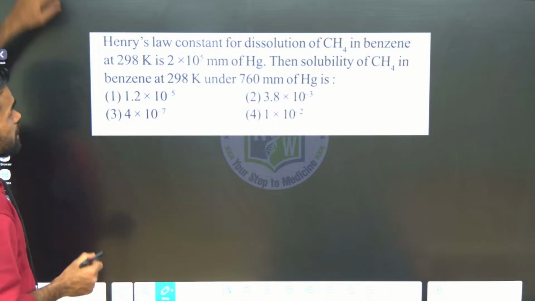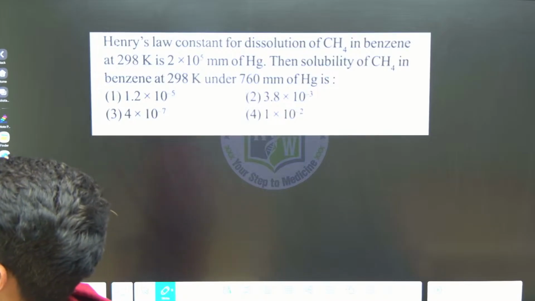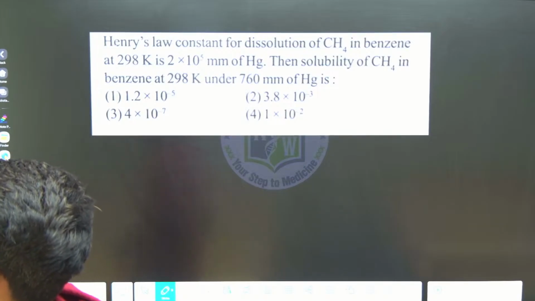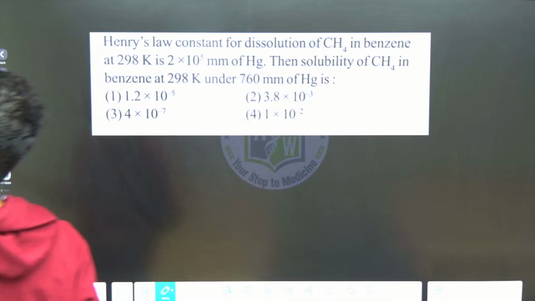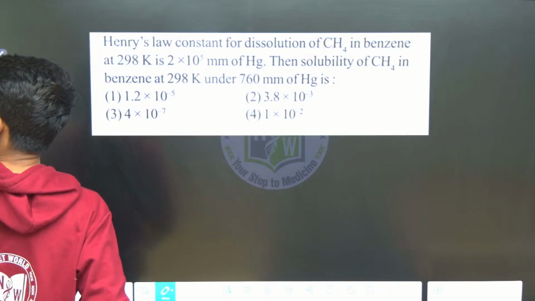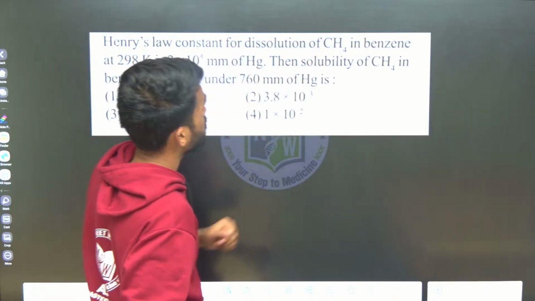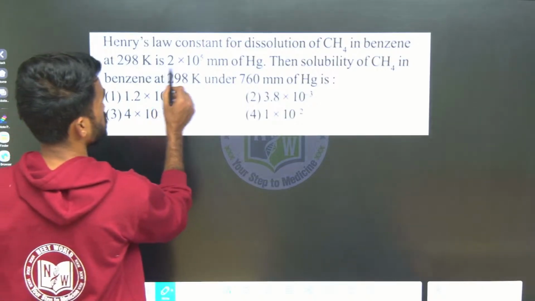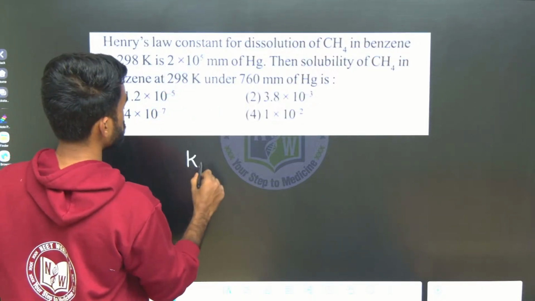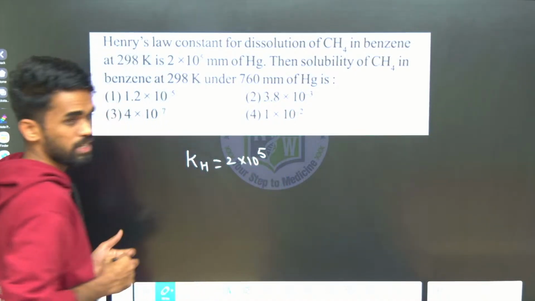Right. Can you answer me this? I will explain, no issues. So what they are saying: Henry's law constant for dissolution of methane in benzene is this much. It means KH is 2 into 10 power 5 mm of Hg.